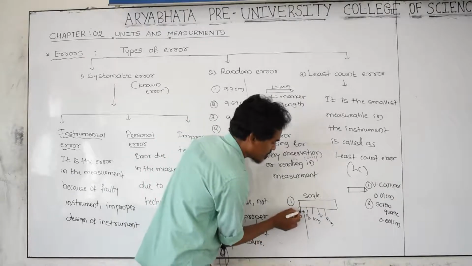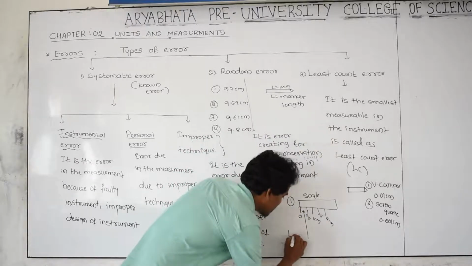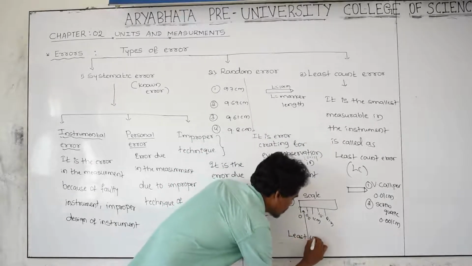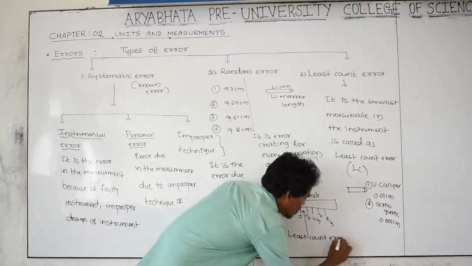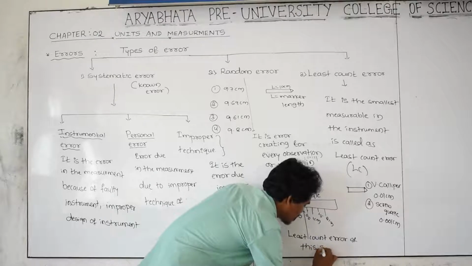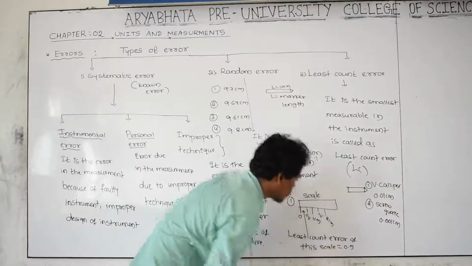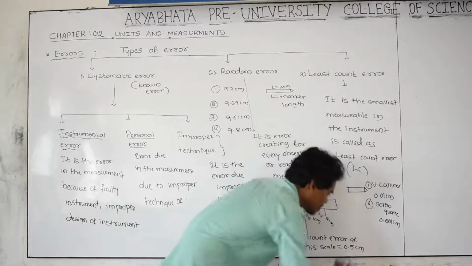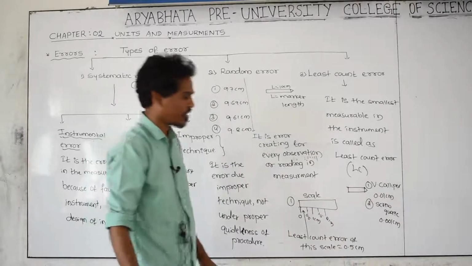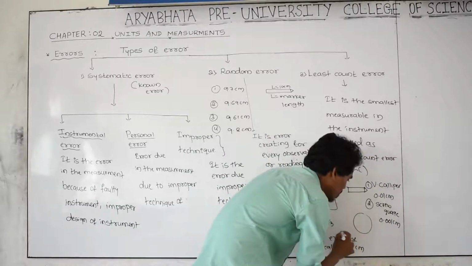In between these two, the difference is 0.5. Therefore the LC, least count error of this scale, that is 0.5 centimeter.